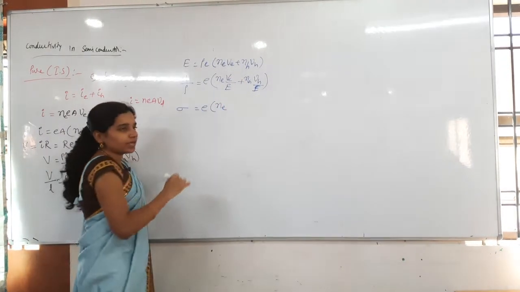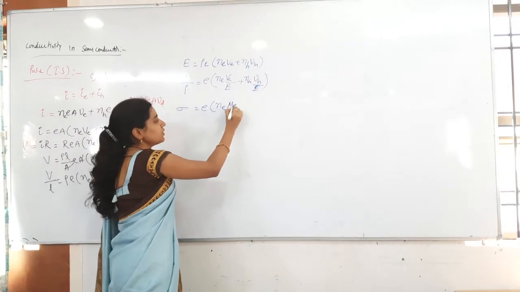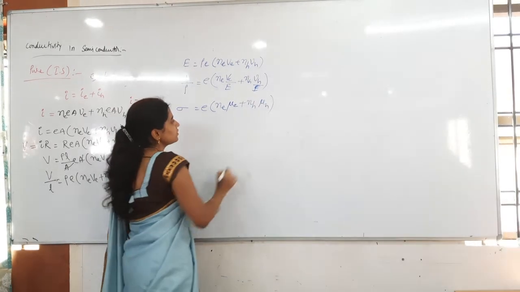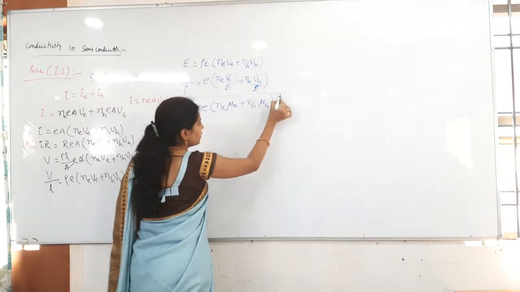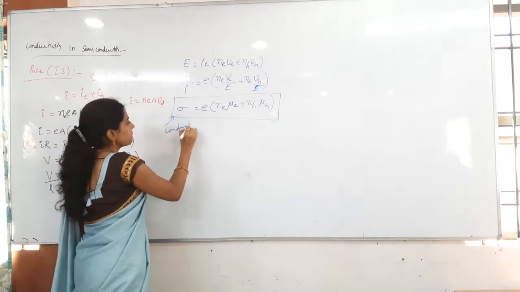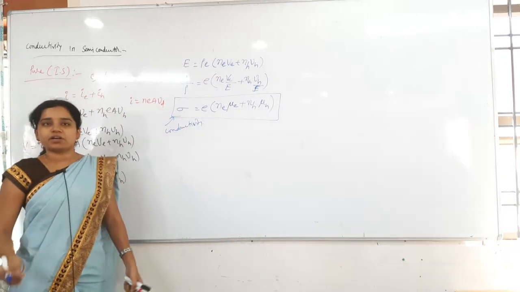So that sigma equals E into Ne, what is the velocity by electric field? Mobility, right? Mu of which one? Electrons, and then Nh mu of the holes. This is the formula, very very important. This is the conductivity. Each and every formula is important as per the given question.